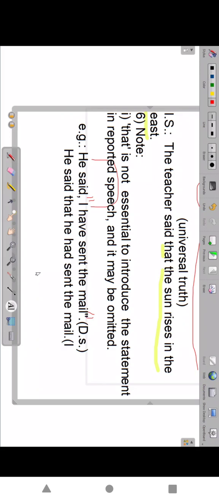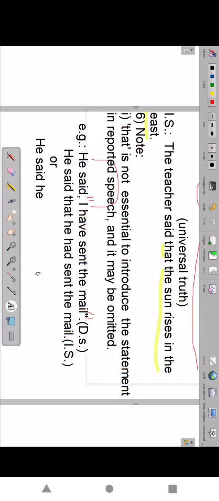But without that also, modern English accepts it. Generally we use that in the above sentence. But if anywhere you find the same answer without that, that is also correct. Skipping that: he said he had sent the mail. That's enough. It is also accepted.